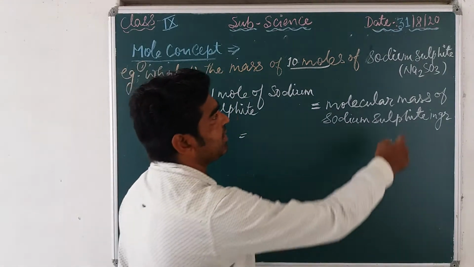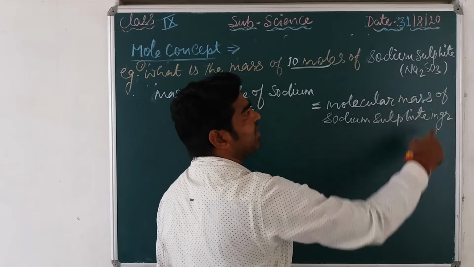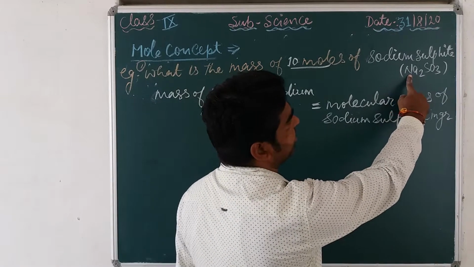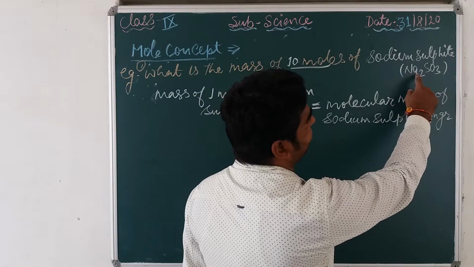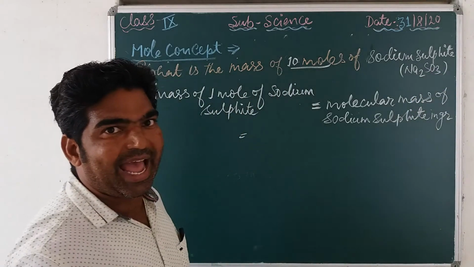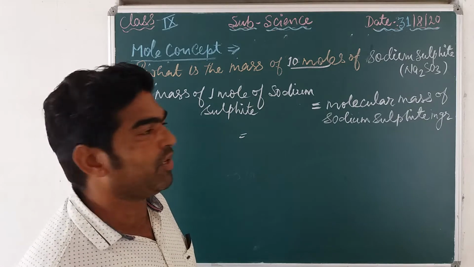We can calculate the total mass or whole mass of this sodium sulfide. Here we have the molecular mass of sodium, sulfur and oxygen. If we add all this, we can find the total molecular mass of sodium sulfide.